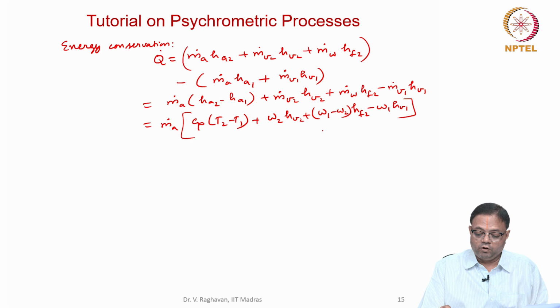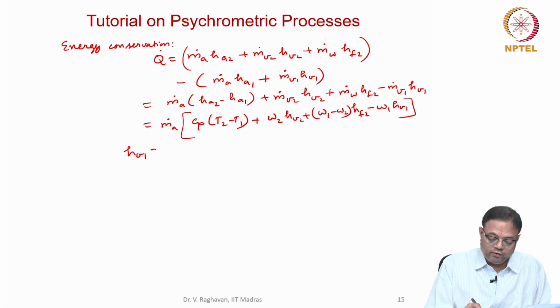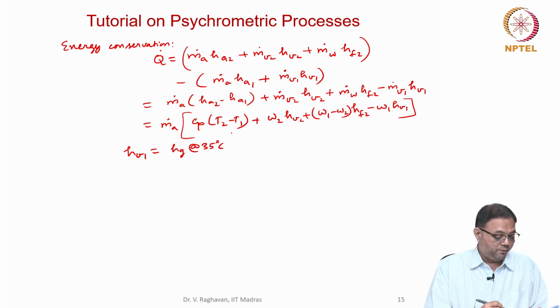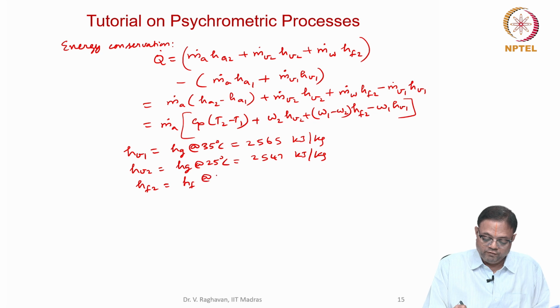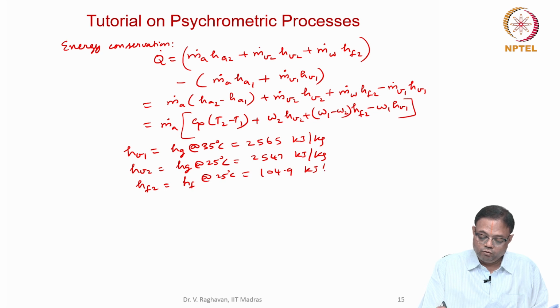So we know all these quantities, but we have to take some from steam tables. HV1 is nothing but Hg at 35 degrees, the entry state temperature, which is 2565 kilojoule per kg. Similarly, HV2 will be equal to Hg at 25 degrees, which is 2547 kilojoule per kg. Hf2 will be equal to Hf at 25 degrees saturated liquid, which is 104.9 kilojoule per kg. So these are all taken from steam tables.